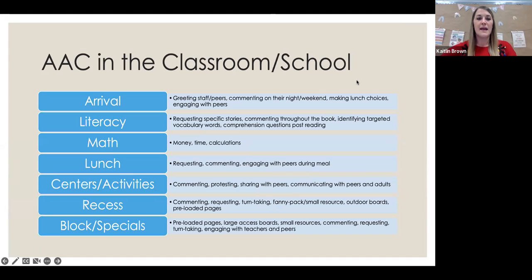Okay. And then of course, lunch. Some of these are pretty similar: lunch, recess, centers. So requesting different objects or going through the lunch line and telling the cafeteria workers what it is that they are wanting for lunch. That's something I did a lot in the middle school because we were really transitioning to that functional piece where I wanted them to go out into the school and use their devices.